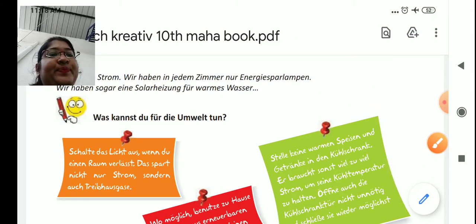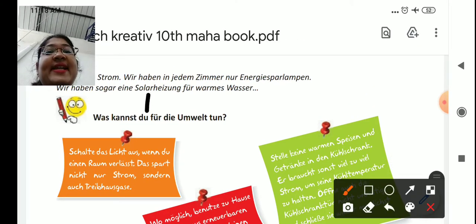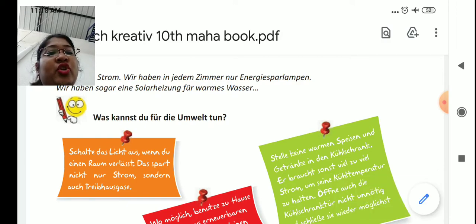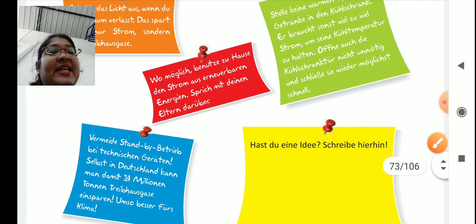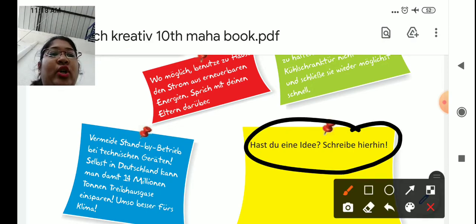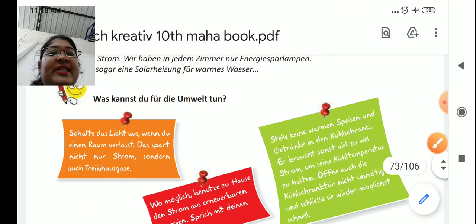Now, was kannst du für die Umwelt tun? Was kannst du für die Umwelt tun? What can you do for the surrounding nature? So here some thoughts they have given, and in a yellow one you have to write your own thought, idea. So let's see.